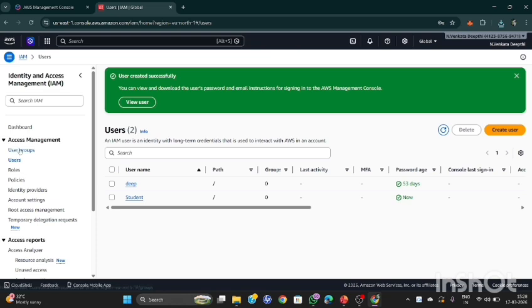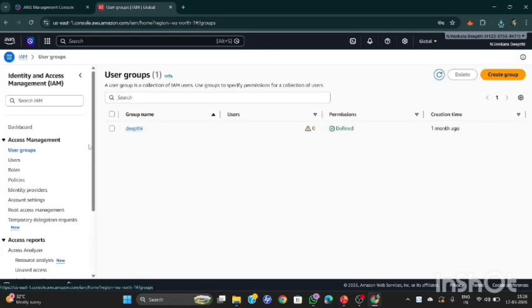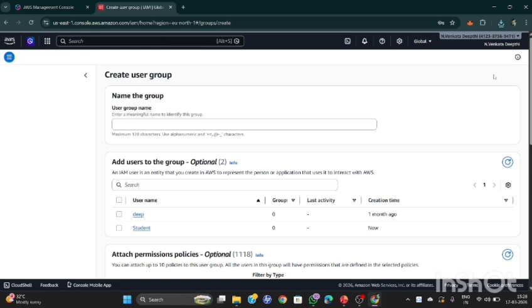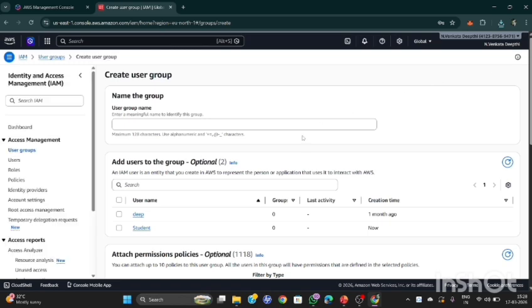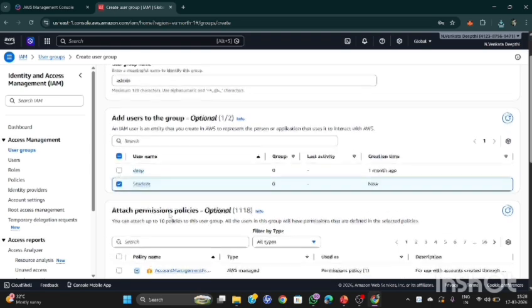Second one is user groups. Click on user groups. Click create group and enter a group name. Here I'm entering admin as my group name. You can directly add users into your group. I'm adding student into my group.